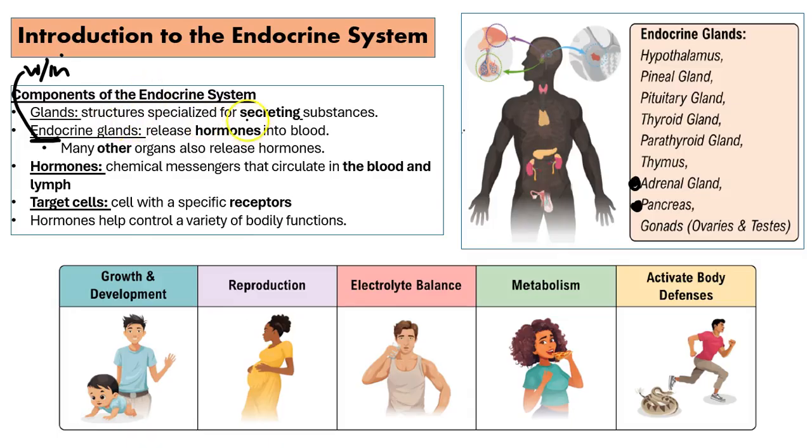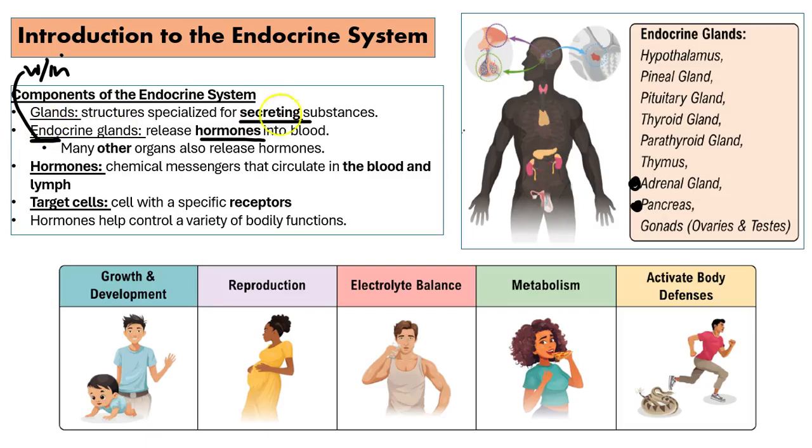So these are structures that are specialized for secreting substances, and the endocrine glands release hormones into the blood. So yes, some are going to be able to secrete, and some are going to be able to release hormones directly in the blood. Now there's many organs outside of the ones listed here that also release hormones, but you want to focus on the main purpose of that organ. So for example, the digestive system can release hormones, but the main focus of the digestive system is not for chemical messaging. It can do it, but that's not the main focus. The main focus is to break down food into energy, right?